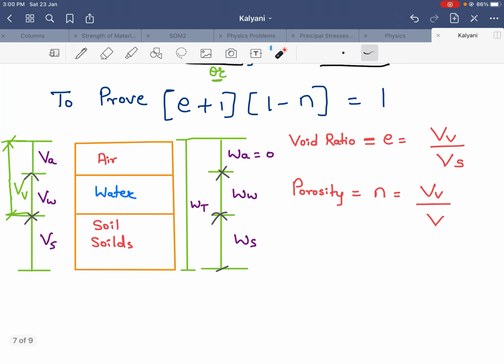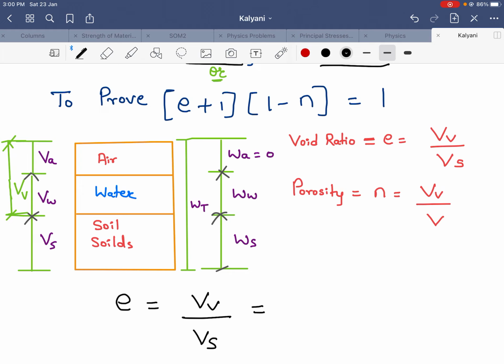So first of all we will write e is equal to VV divided by VS. Now look at the figure, how you can split this.